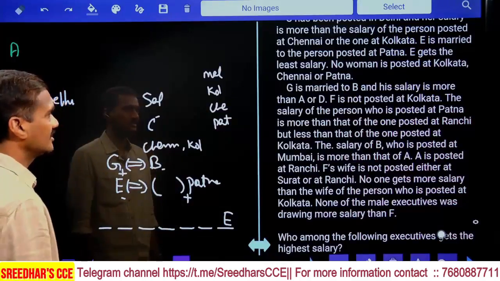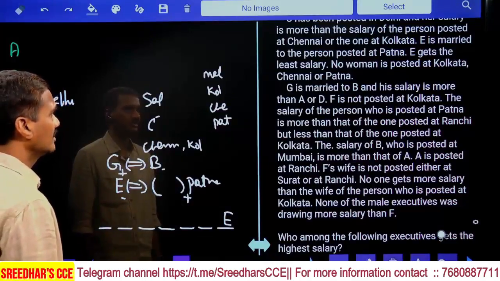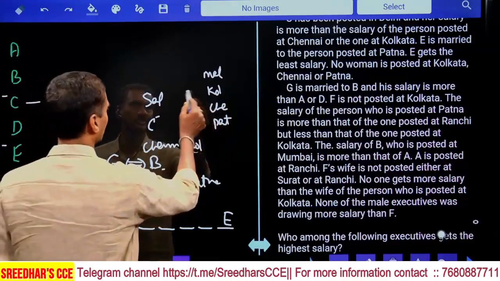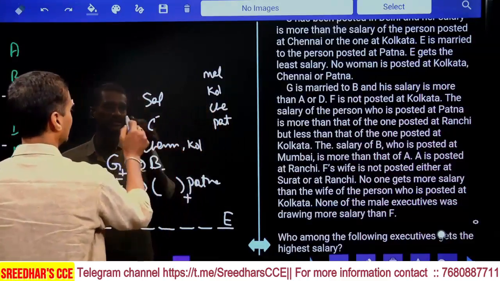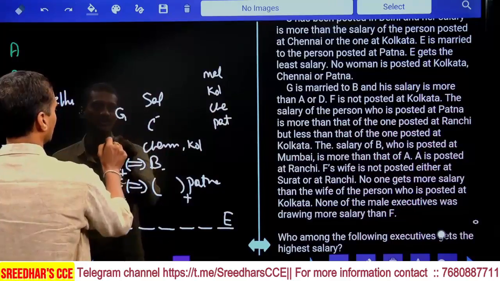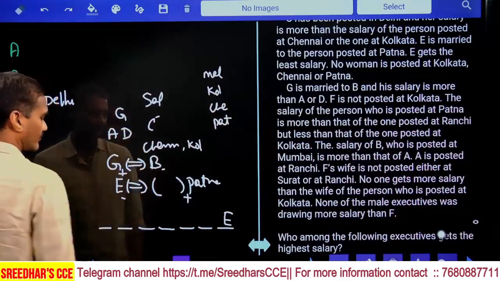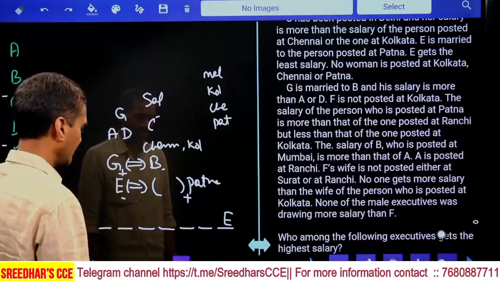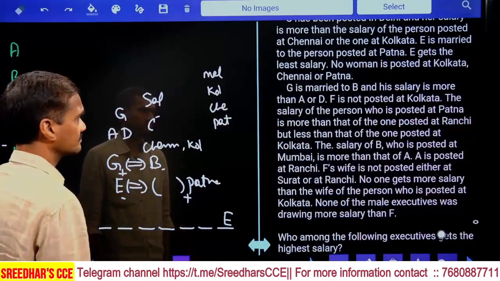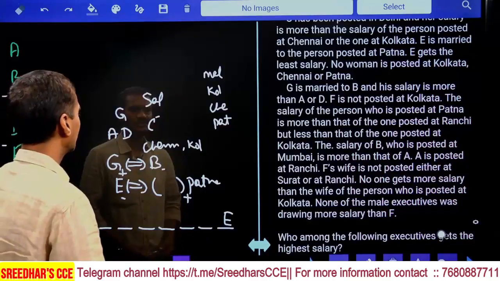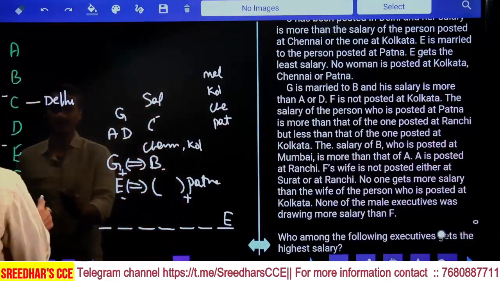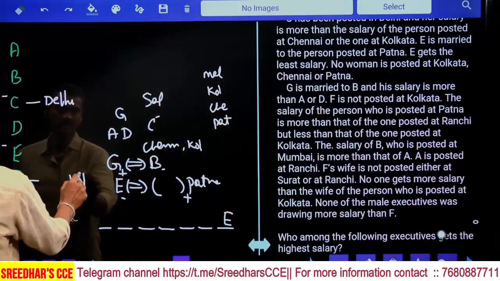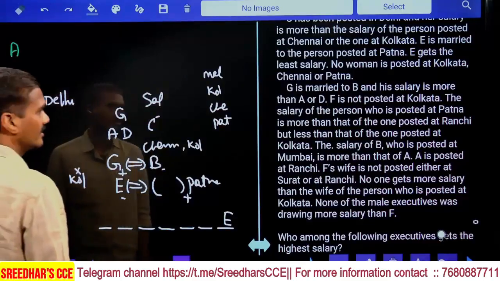And G's salary is more than A and D. G's salary is more than either A or D or both of these two. Next, F is not posted at Kolkata. F Kolkata is ruled out.